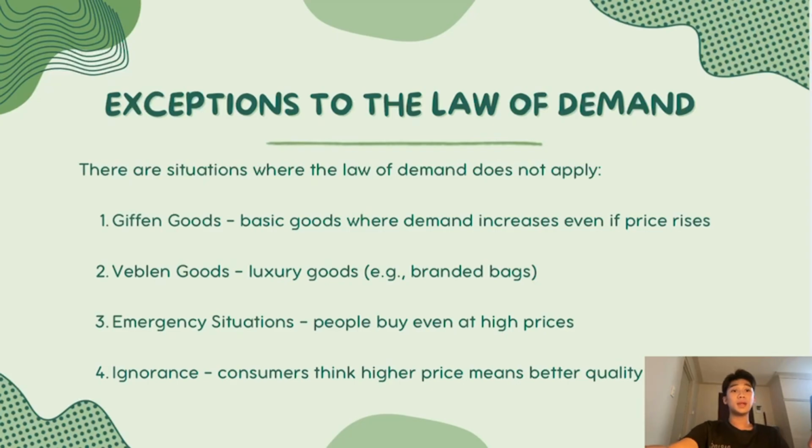The best example is during the pandemic, when people bought food, water, and medicine no matter what the prices were. And last is ignorance. Some people think expensive products are better. For example, a student buys a very expensive notebook thinking it's higher quality even though a cheaper notebook works the same.